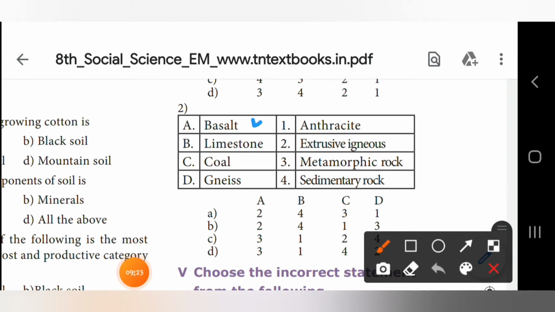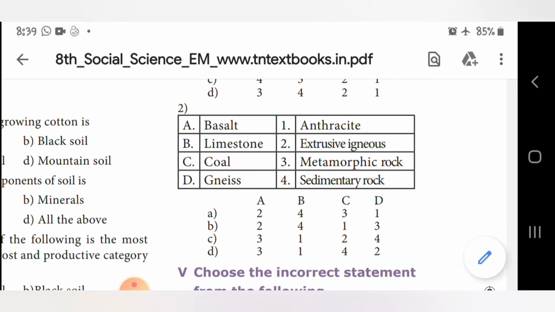Next, second one. They have given basalt, limestone, coal, gneiss. So the answer is B. 2, 4, 1, 3. Basalt answer is extrusive igneous. Limestone answer is sedimentary rock. Coal answer is anthracite. And last one, gneiss, answer is metamorphic rock.